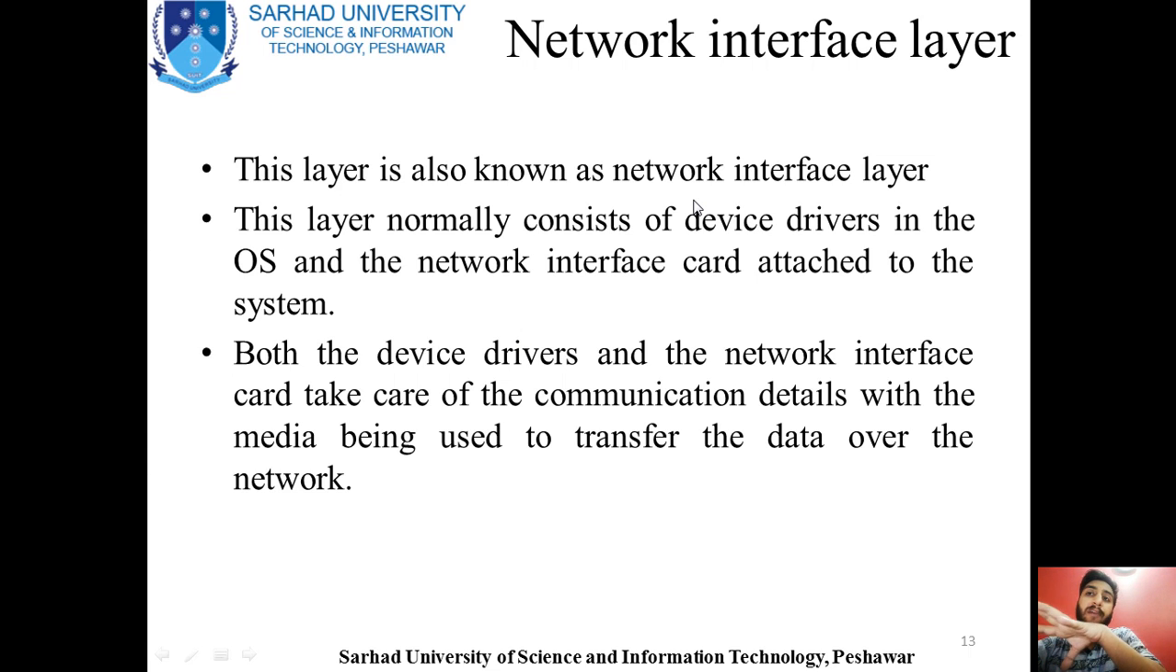Now both the device drivers, that is the transmission and the receiver device, and the NIC card, that is the network interface card, take care of the communication details with the media, with the server, and this information is used for monitoring purposes and many other purposes. So these three or four devices are involved in communication for maintaining the details.